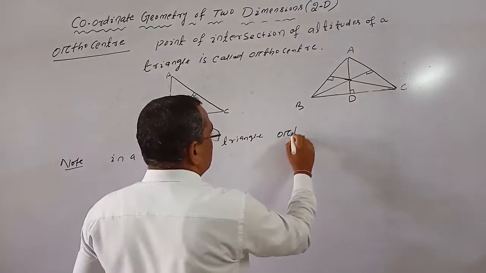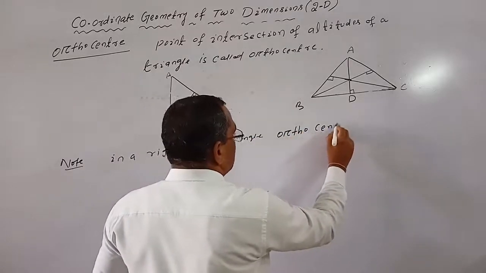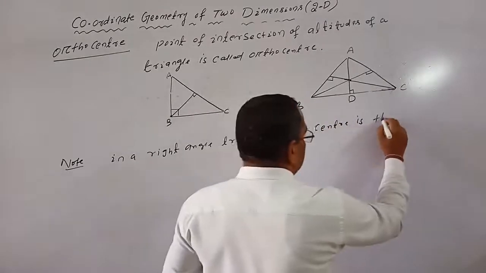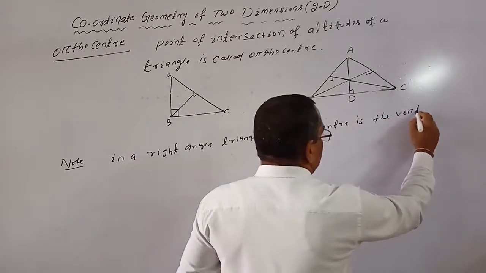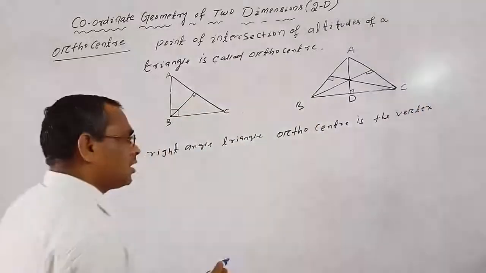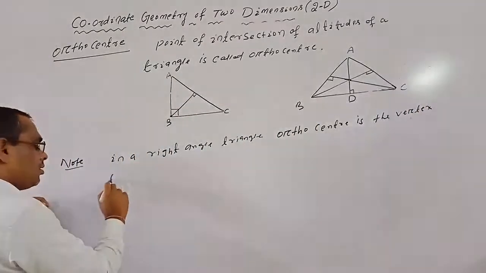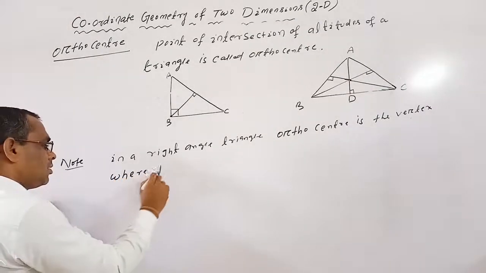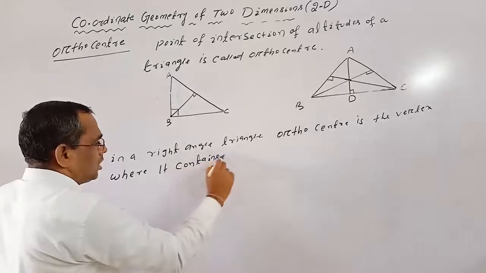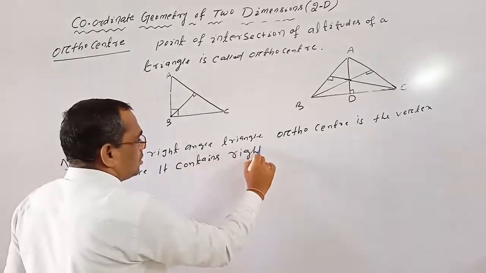In a right angle triangle, the orthocenter is the vertex where it contains a right angle.